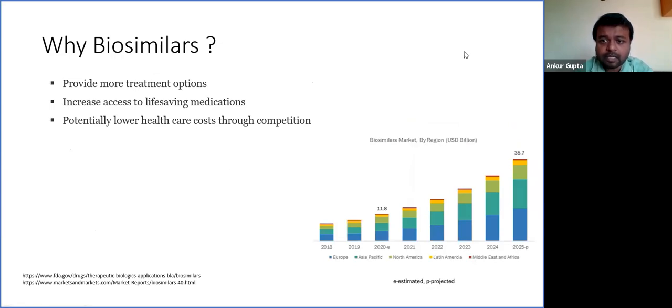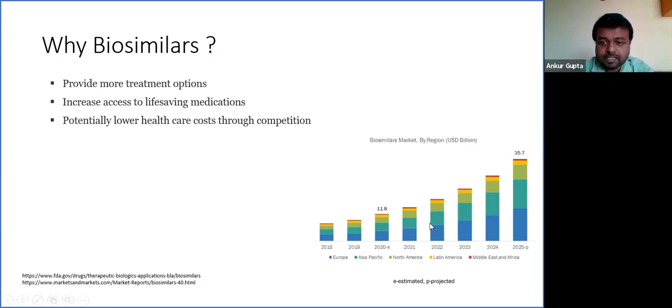The profile you see here denotes the biosimilar market and how it has grown over a period of time. In the profile, the different colors represent different regions for which the market has been estimated.